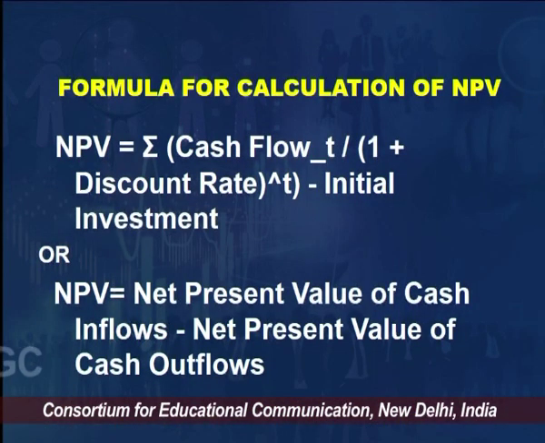NPV is equal to the summation, the sigma, of the cash flows for the year t, divided by 1 plus the discount rate raised to the power t, and we subtract the initial investment. So ultimately we are talking about the net present value of cash inflows and of cash outflows.